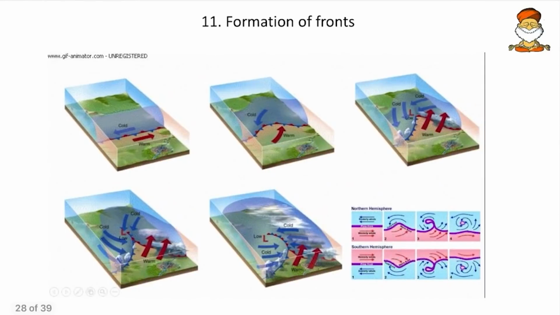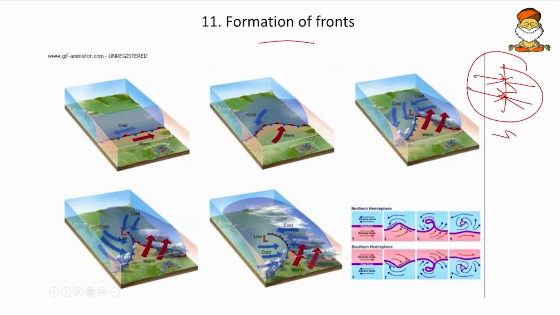Then come to the next, the formation of fronts. The temperate cyclones are formed mainly by the formation of fronts. Fronts can form in two ways. When the cold air and warm air come face to face in opposite directions and collide, this is one area where cyclones can form. Or, in other words, when they have a front like this, with cold air and warm air moving sideways and not having a head-on collision, even then it can occur.